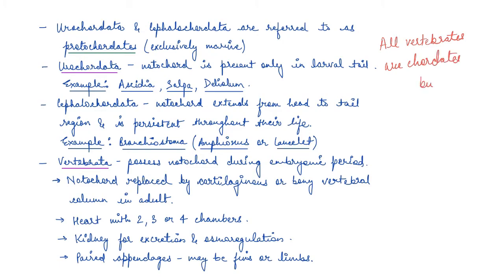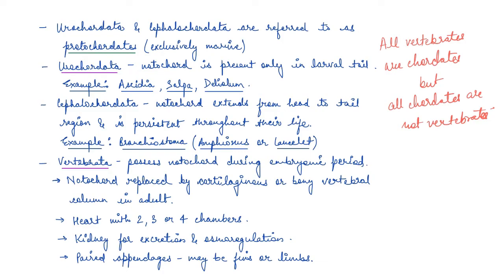but all chordates are not vertebrates. Okay, so besides these basic chordate characters, the subphylum Vertebrata also has a ventral muscular heart with two, three, or four chambers.